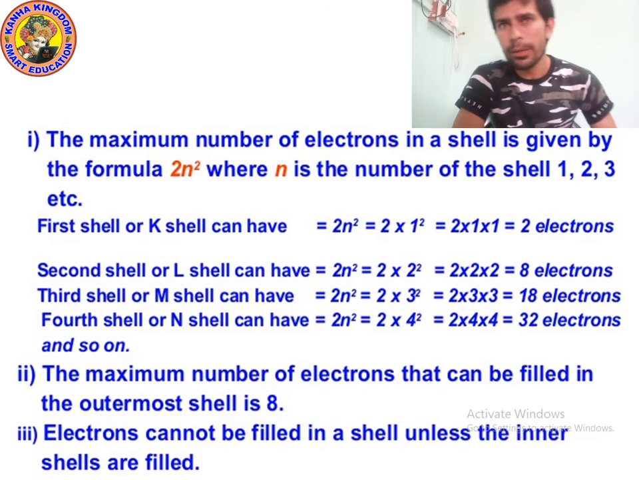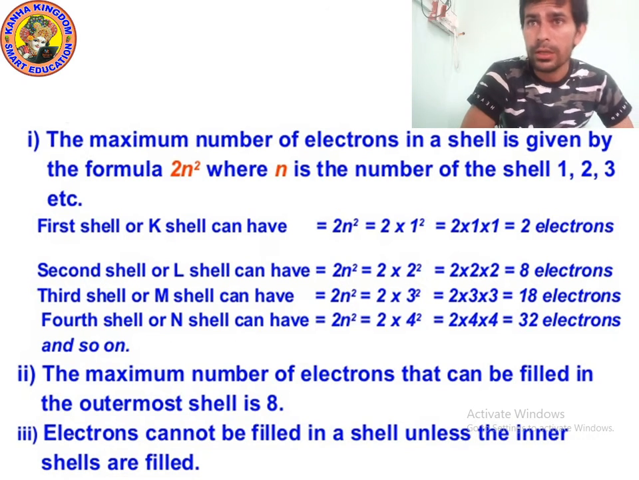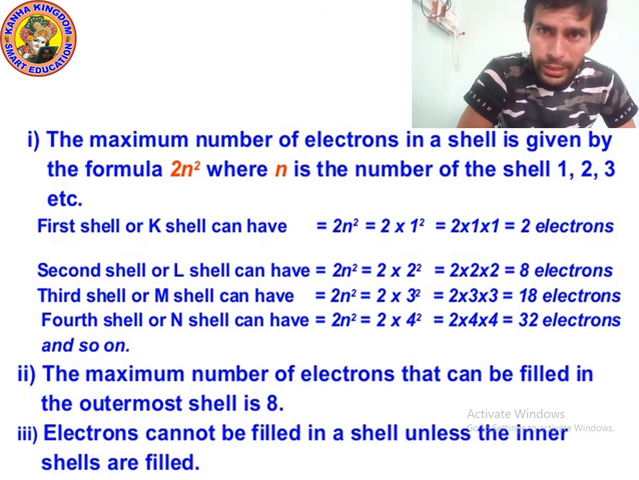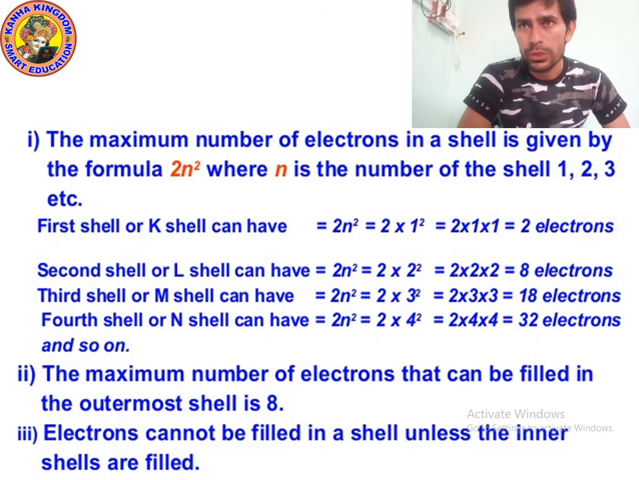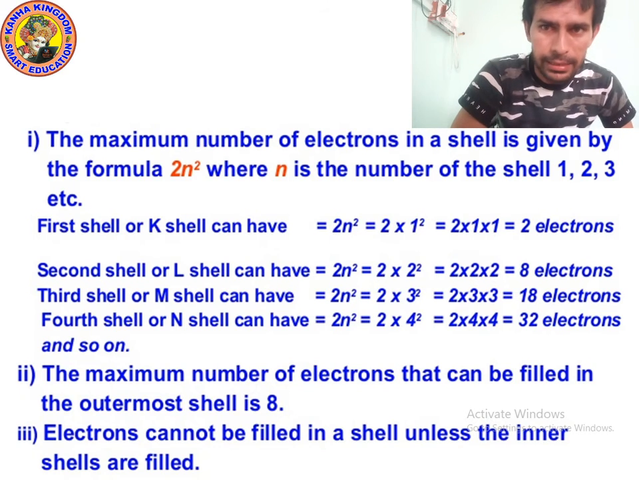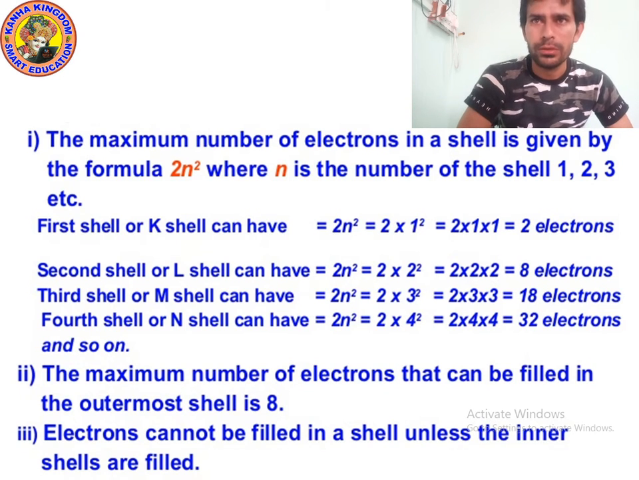Okay, let's talk about the first shell, the K shell. Because we know the formula 2n², in the place of n, what will we write? We will write 1, because for the K shell n is always equal to 1. So 2n² means 2 times 1 squared, so we will get 2 electrons only. If I talk about the L shell, what will be the value of n? n will be equal to 2 for the L shell.